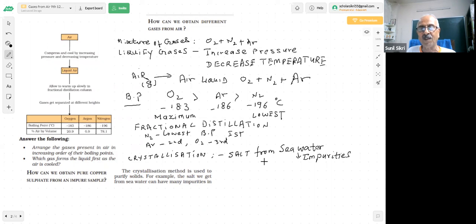Every paper will have questions. They'll give you a mixture, and you have to tell the method which will be used for the separation. We are likely to discuss this in our next classes. I hope there is no doubt. If you have any doubt, let me know. Any doubt?